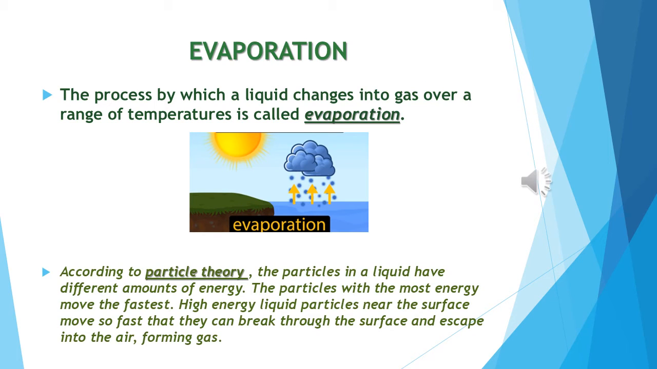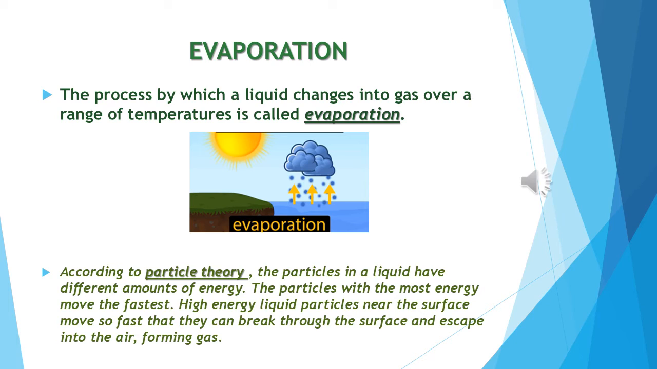Next, we are discussing what is evaporation. A drop of water can turn into a gas at room temperature of about 20 degrees Celsius. While outside, it dries up in the warmth from the sun. The process by which a liquid changes into a gas over a range of temperature is called evaporation. If the temperature of the liquid is higher, it evaporates faster.